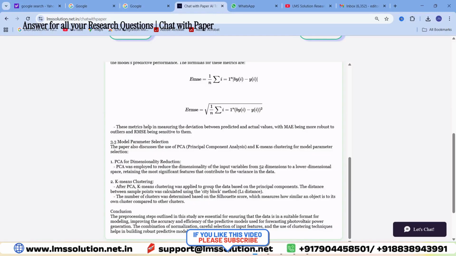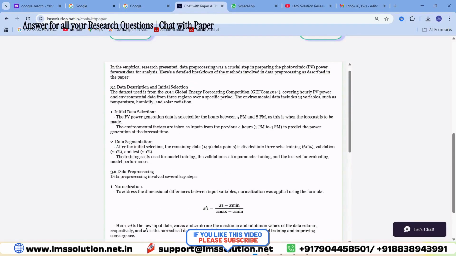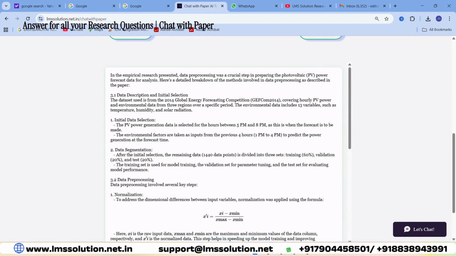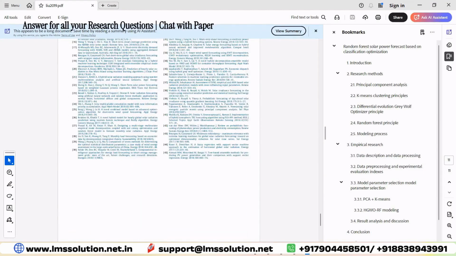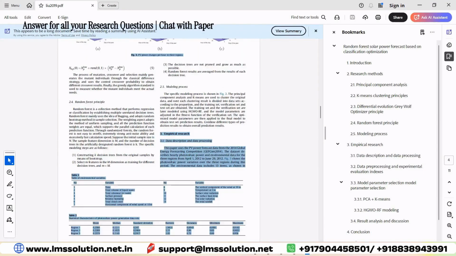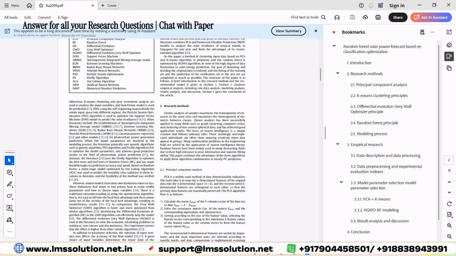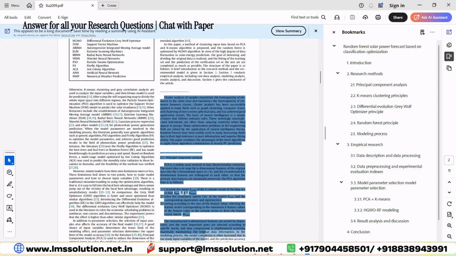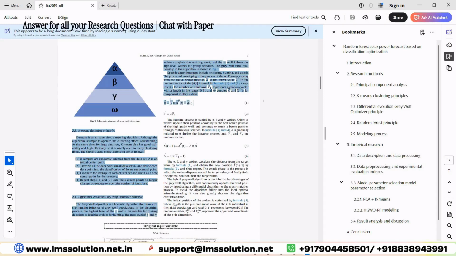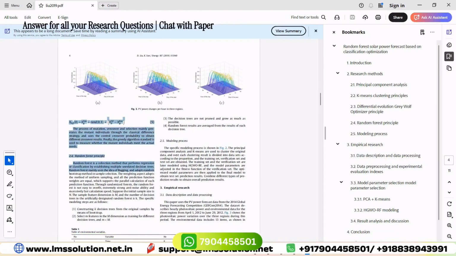So you can analyze and get a better idea about how that particular section of your research paper has been done. If you struggle to find anything in tables also, you can copy and paste the table as we have already done. For example, if you have some research methods, what are the research methods used? These are some of the possible research methods used.